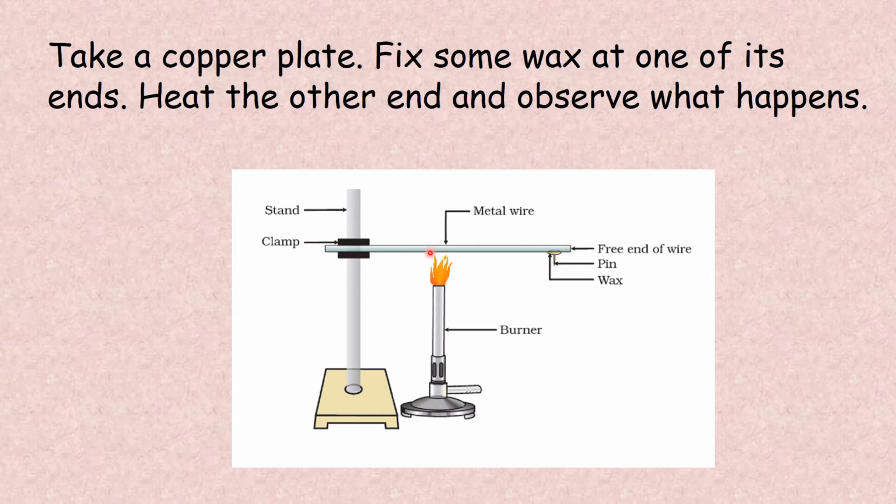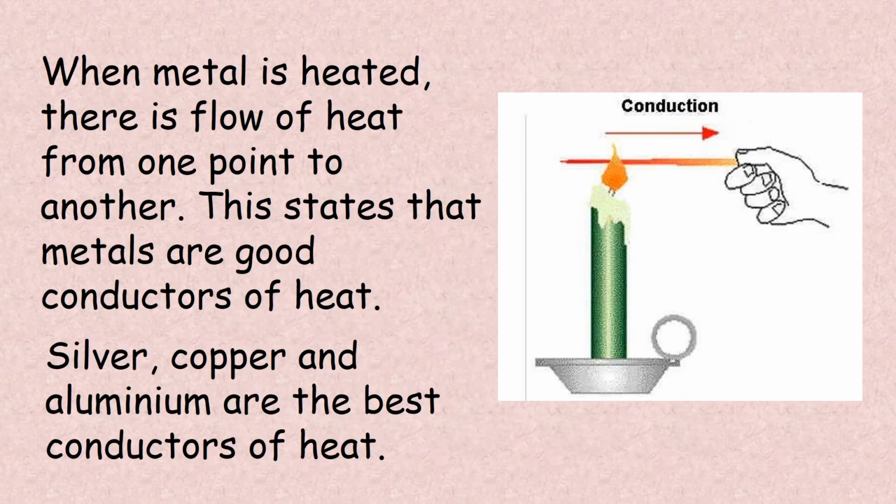Because copper is a metal, and metals are good conductors of heat. So they conduct heat from one end to another end. When metal is heated, there is flow of heat from one point to another. This states that metals are good conductors of heat. Silver, copper and aluminium are the best conductors of heat.